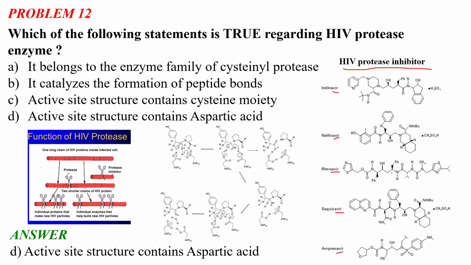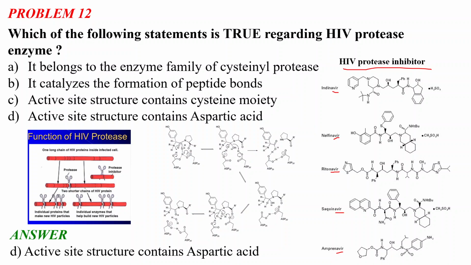Remembering the structure of the drug molecule is not necessary, because it is not possible to remember every structure, and these are huge structures. But please remember the examples of the drugs for HIV protease inhibitors, because in the exam you can be asked to give examples of a few HIV protease inhibitor drugs, or you can be given the names and asked what kind of antiviral molecule it is.